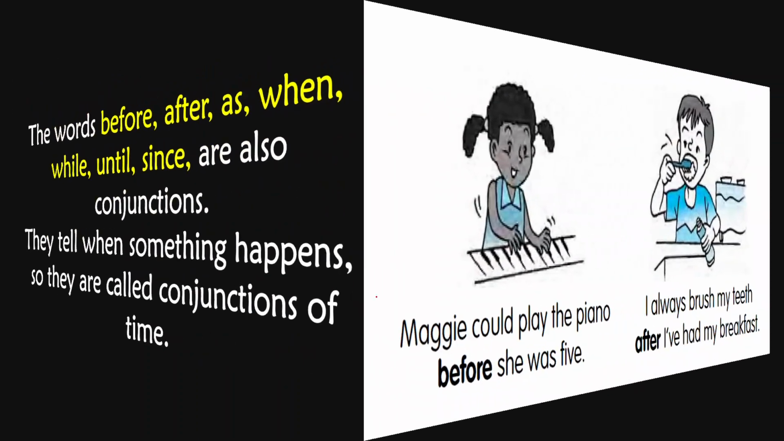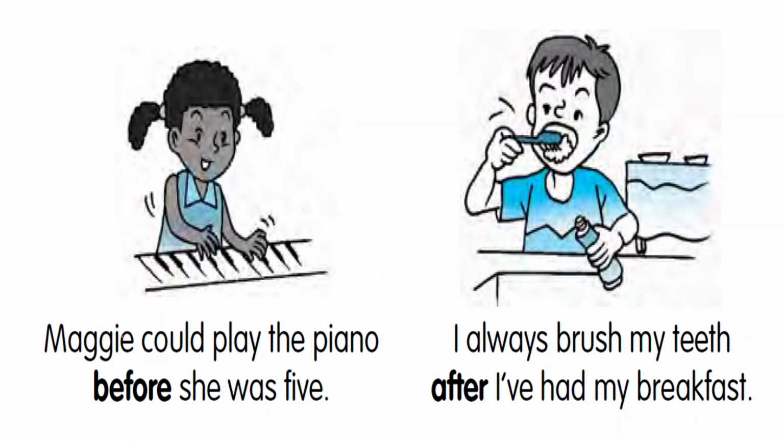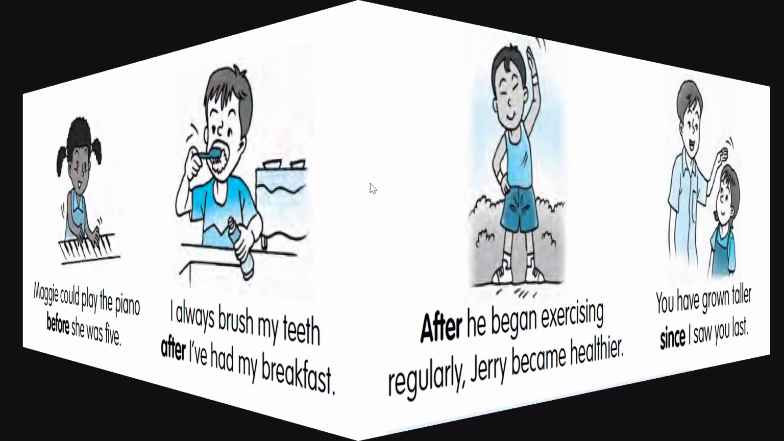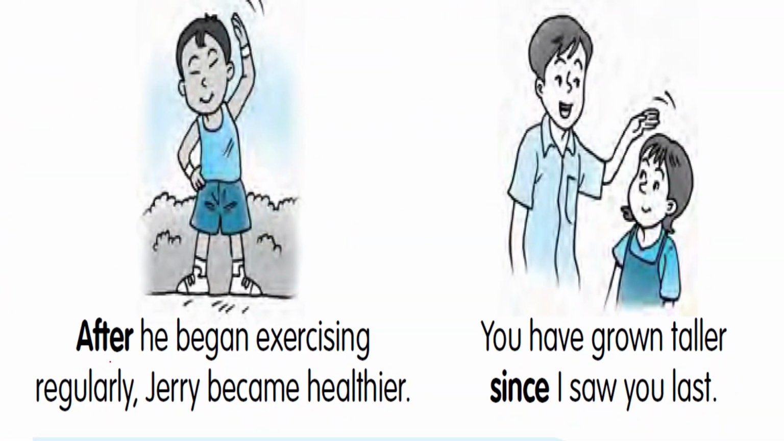So let's learn through the examples. For example, first, Maggie could play the piano before she was 5. So in this sentence, before is the conjunction, which is showing the time. I always brush my teeth after I have had my breakfast. So in this sentence, after is the conjunction. Let's learn the next image: after he began exercising regularly, Jerry became healthier. So in this sentence, after is the conjunction.